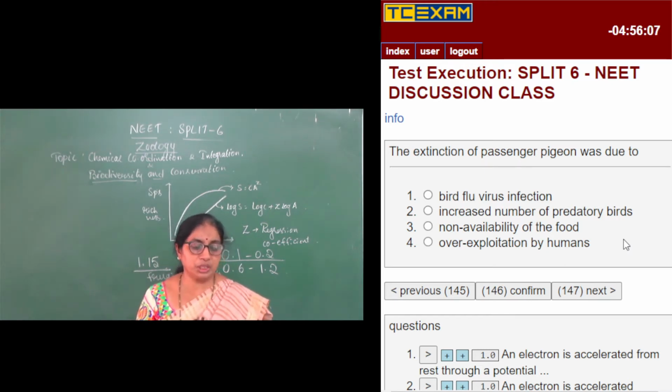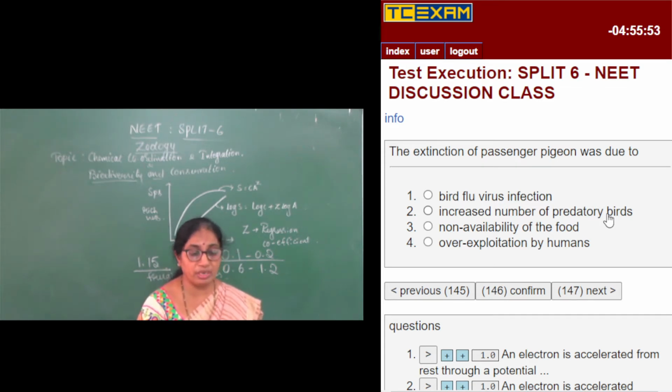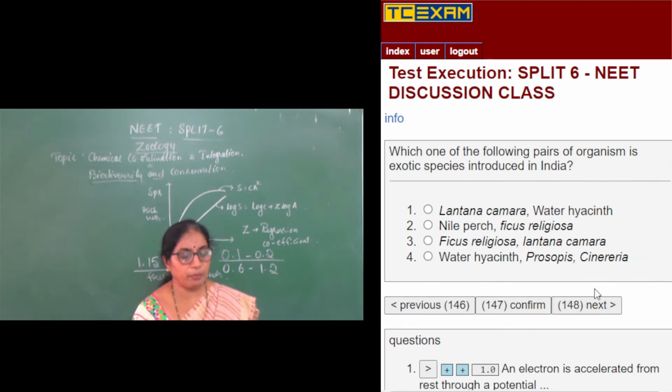Non-availability of food. The extinction of passenger pigeon cannot be because of non-availability of food, because they are simple birds which can eat a variety of food like seeds, grains, or even fruits and other such things. So it is because of over-exploitation by human beings. Human beings have exploited this animal to a great extent. It was used as a table meal, and therefore it was greatly exploited by human beings, and hence it has lost its presence today and has gone extinct. Moving on to the next question.